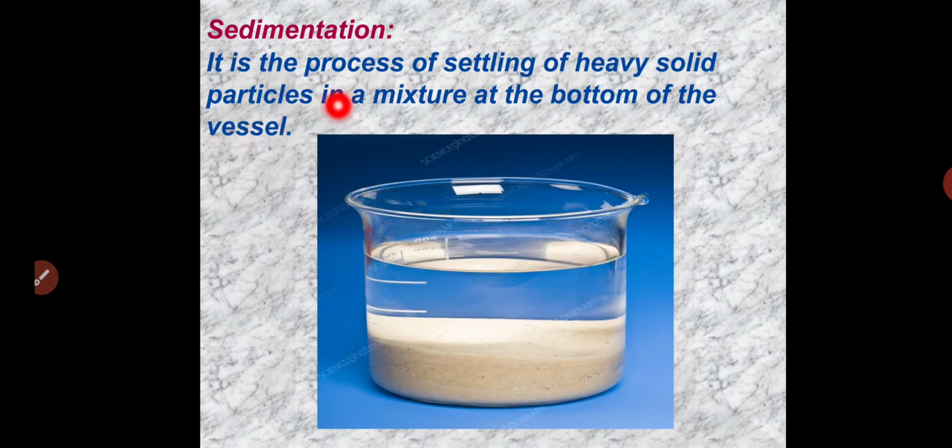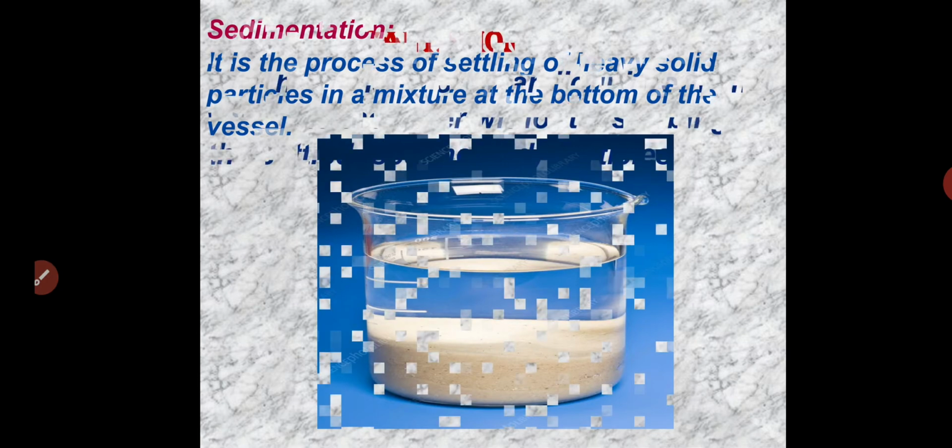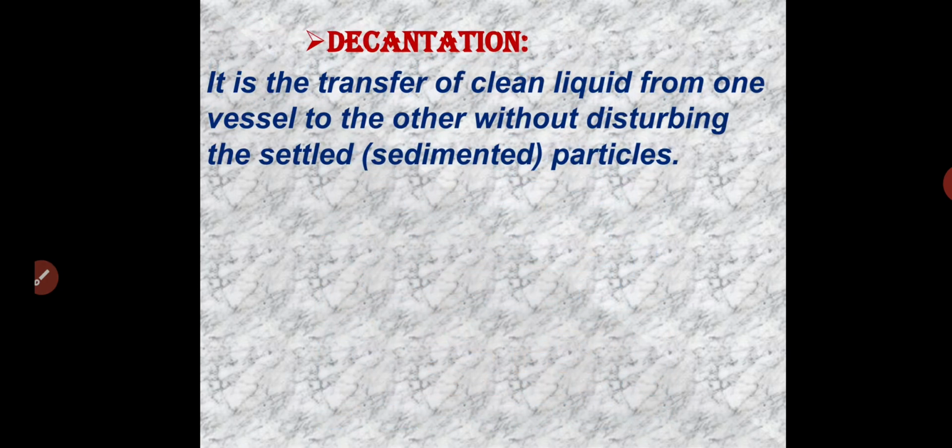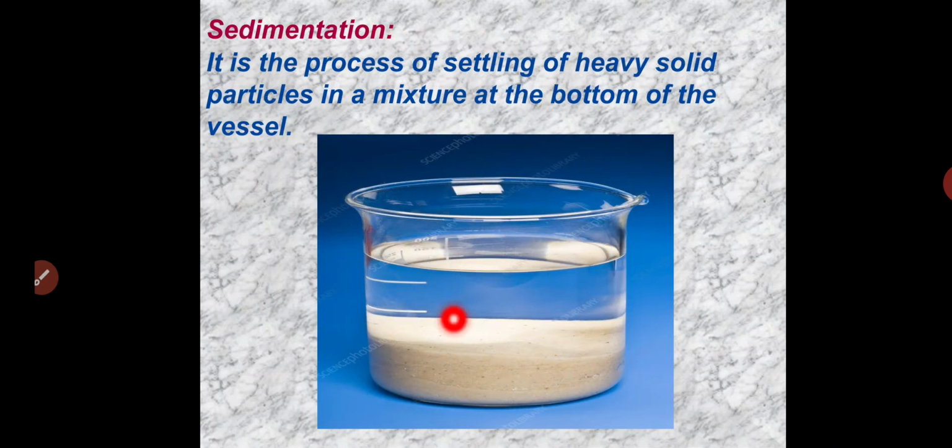It is the process of settling of heavy solid particles in a mixture at the bottom of the vessel.